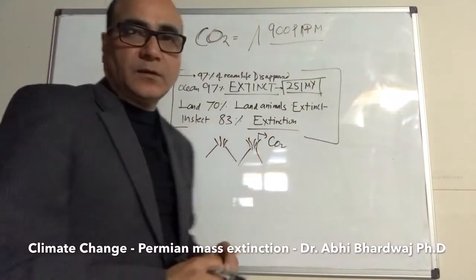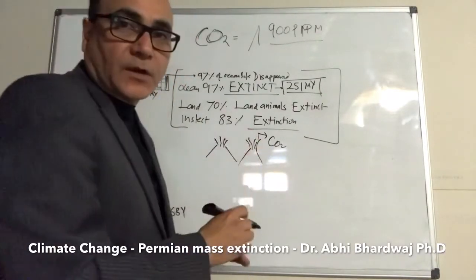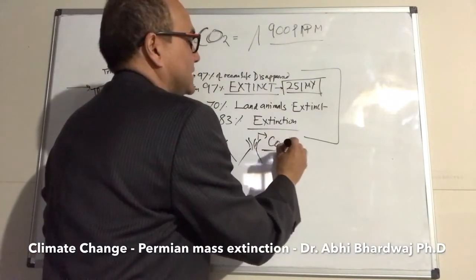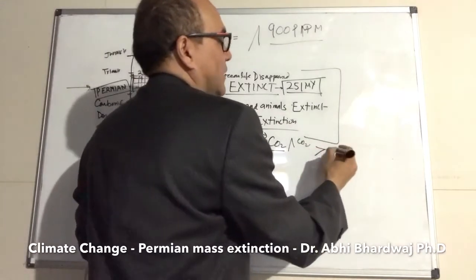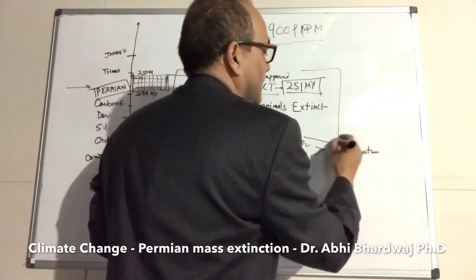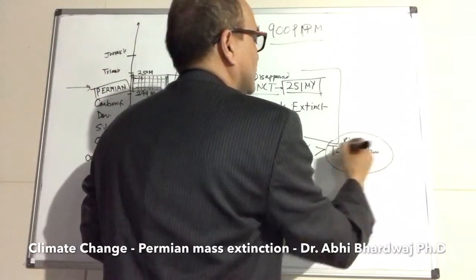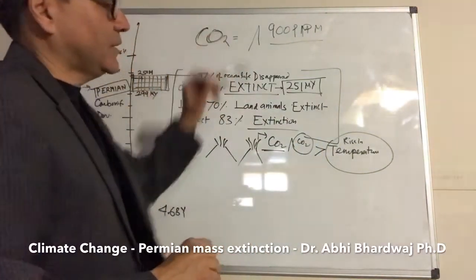That activity suddenly went up because of the different volcanoes on the planet, and this led to a rise in CO2 level in the atmosphere, which led to a rise in temperature. The main culprit was the rise in temperature because of CO2. So exactly what is happening right now.